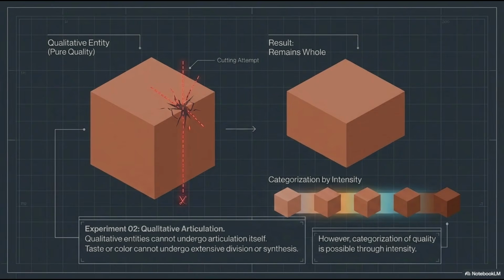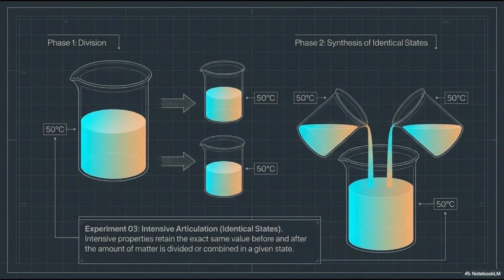Contrast that with qualitative articulation. If we attempt to divide a qualitative entity, the attempt fails; it remains whole. You cannot divide a pure quality. However, as shown here, we can categorize qualities like varying shades or intensities even if the underlying quality itself remains indivisible.